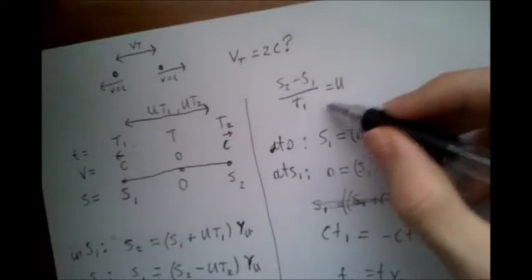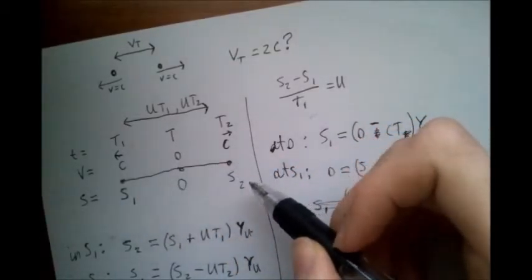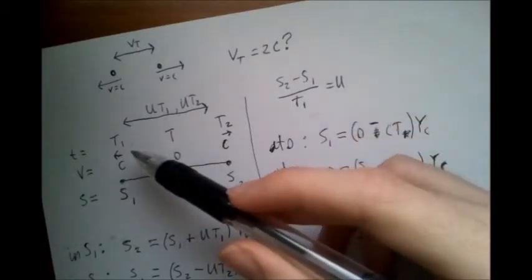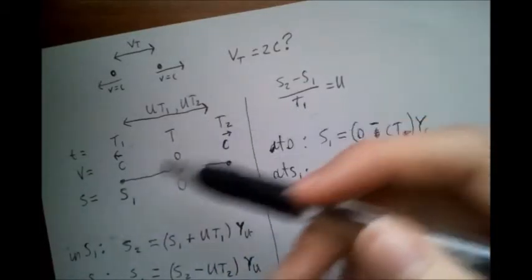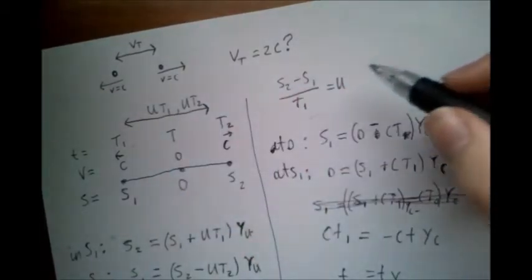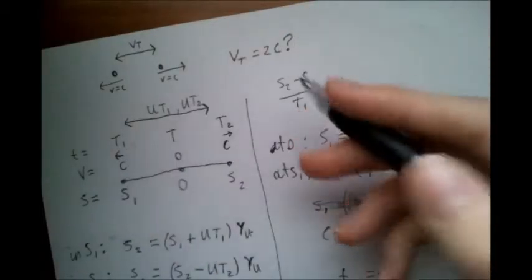Here's the formula for U, because this takes a negative value, and taking away S2 from S1 will give us the distance, basically, as far as we know in our spacecraft, divided by the time here, will give us our relative view of U. So basically the velocity we see between the two spacecraft, in our spacecraft.